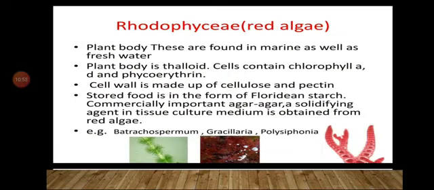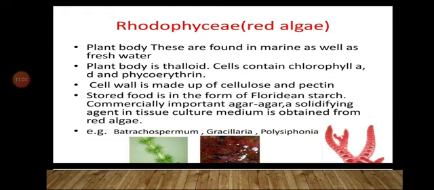Next is Rhodophyceae, that means red algae. The Rhodophyceae are found in marine as well as freshwater, means they are found in both marine water as well as freshwater. Plant body is thalloid, means it is not differentiated into root, stem and leaf. Cell contains chlorophyll A, D and phycoerythrin. Cell wall is made up of cellulose and pectin.